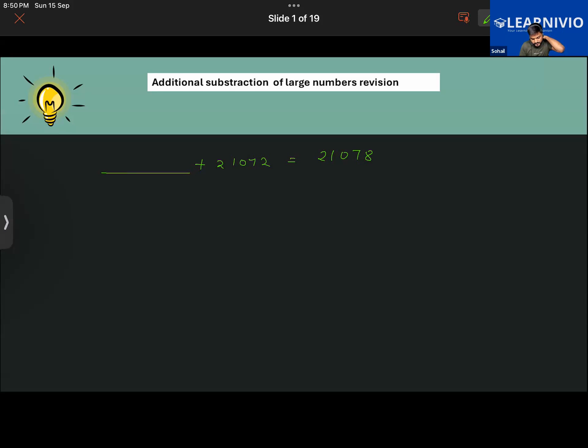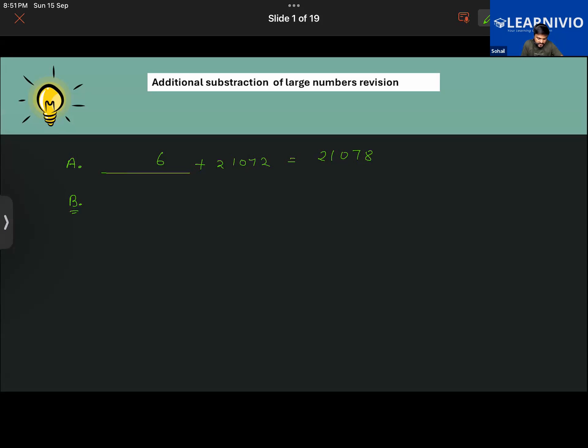What should you add? Sir, give me 2 minutes. I can do. What should be added to this number so that the answer is this? We should add 6. You should add 6 simply. Good. That was a simple one. Now let's take another question.